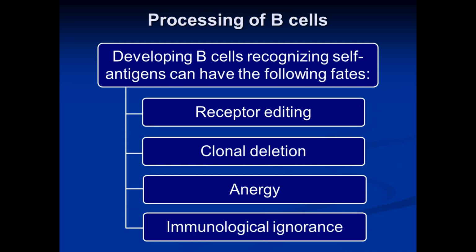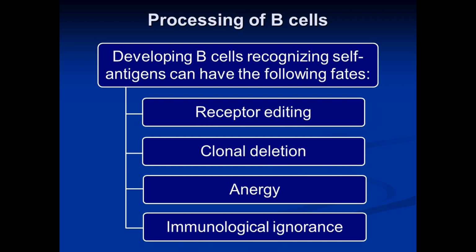The processing of B cells is different. We have seen that the B cells synthesize antibodies, and these antibody molecules are inserted in the cell membrane of the B cell, and these molecules are then known as antigen receptors. So these newly formed and developing B cells also possess antigen receptors which are inserted in their cell membrane. Some of these antigen receptors may recognize self-antigens, they can bind self-antigens.